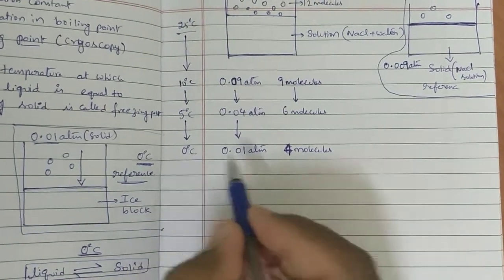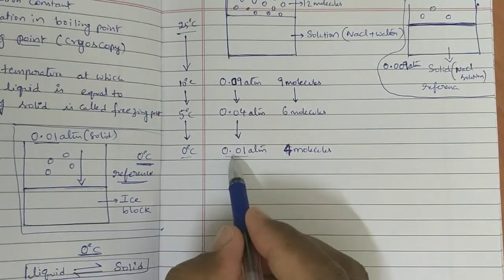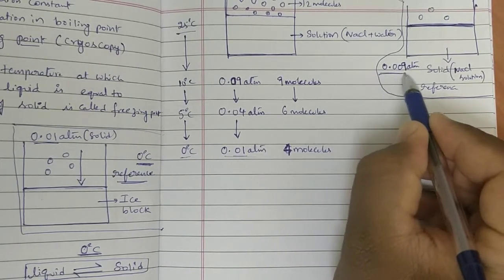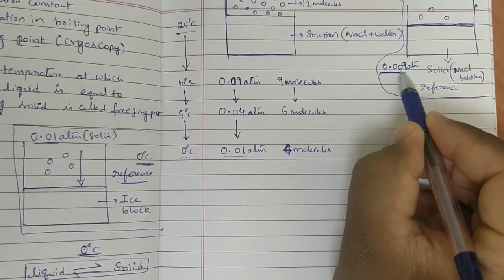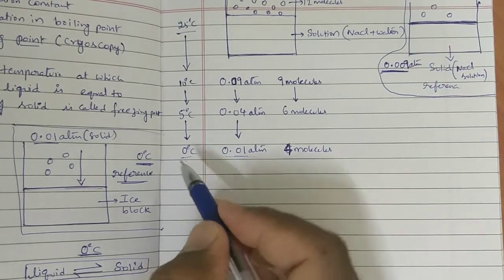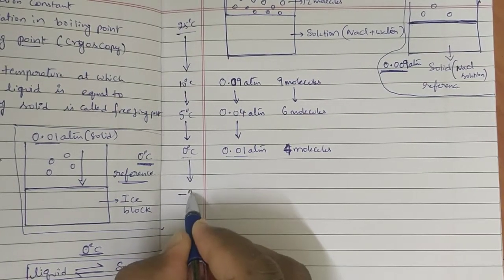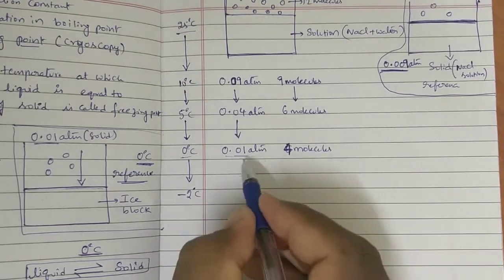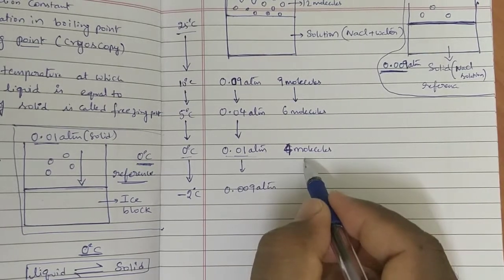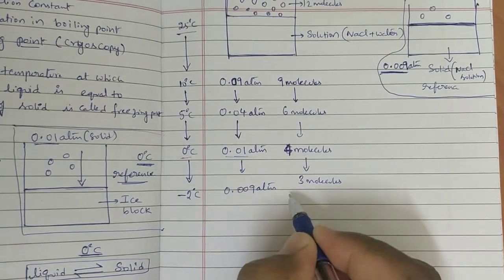But my question is, at this temperature, what is the vapor pressure of the liquid solution? 0.01 atmosphere. But what is the vapor pressure of the solid solution? 0.009 atmosphere. So these two are not equal at 0 degree centigrade. So we need to lower the temperature. From 0 degree centigrade, I decrease it to minus 2 degree centigrade. Then this 0.01 became 0.009 atmosphere because 4 molecules became 3 molecules.